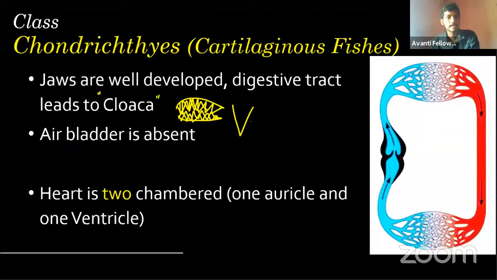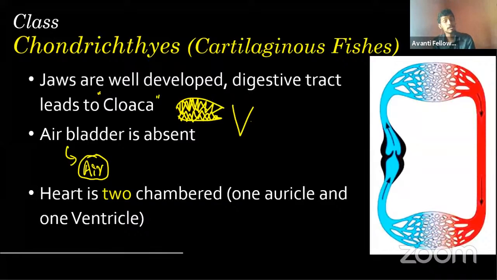What is the air bladder then? The air bladder is also called a swimming bladder. It's a tissue in bony fishes that fills with air. So how is it helpful? It increases the buoyancy. Buoyancy means floating, right? It helps in buoyancy, so the fish can move easily. Bony fishes can move easily above and below and everywhere because they are buoyant.